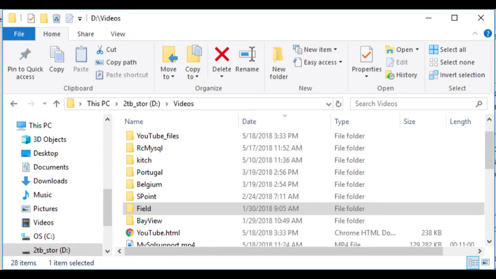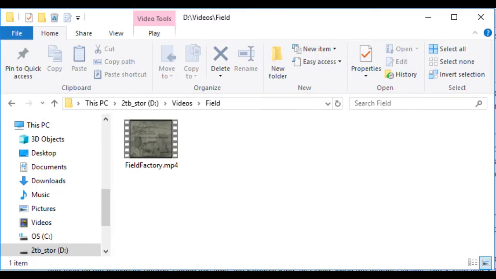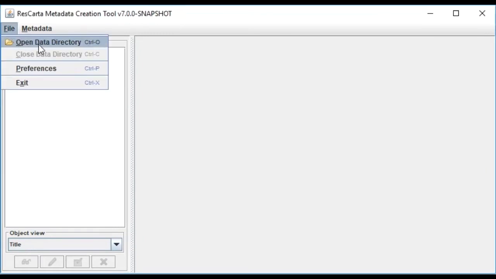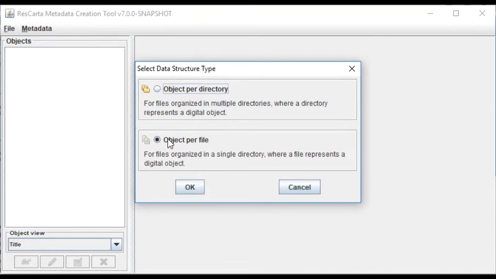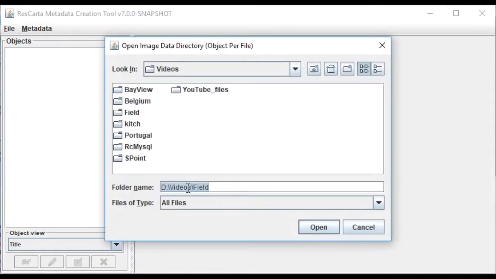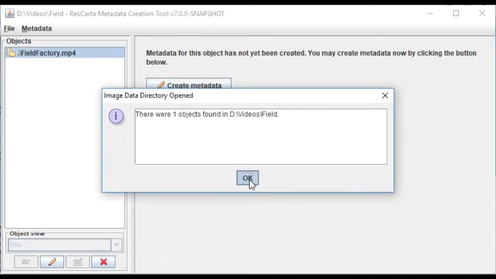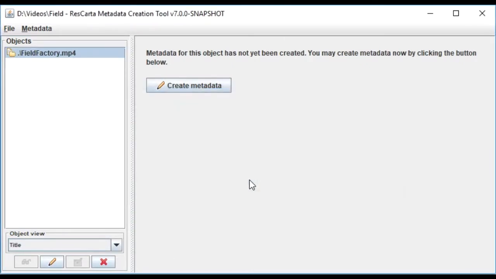Okay, today we're going to be doing a conversion of a video file. We have this MP4 video of an oral history, and we start like we normally do. We open up the metadata creation tool, and I'll open up the data directory. This can be object per file because there's only a single file in that directory. And we're going to pick the field directory on my D drive, open it. It says it found the one.